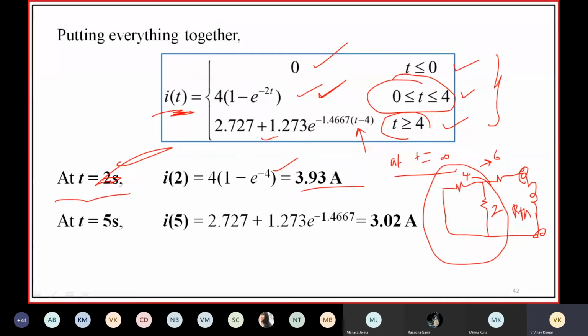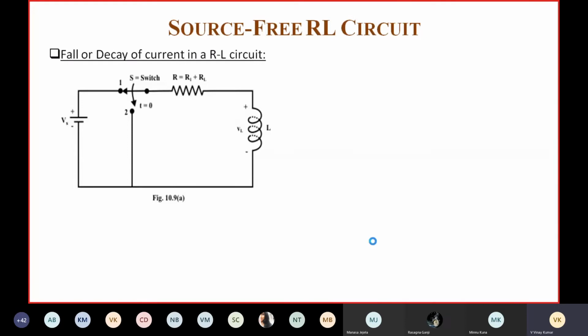Let us go for the next topic. The very next topic is the source free RL circuit. This is the given circuit. Here we have two positions, position 1 and position 2. The meaning of this is that the switch is thrown from position 1 to 2 at t is equal to 0.